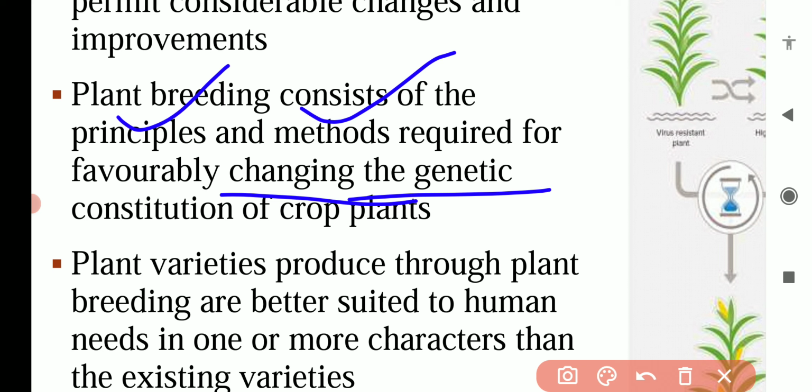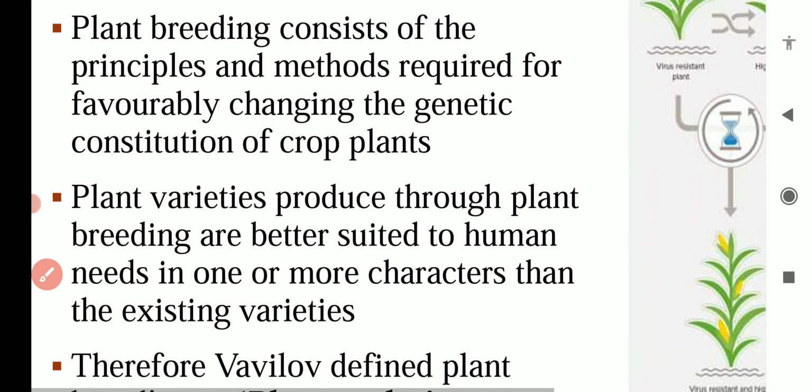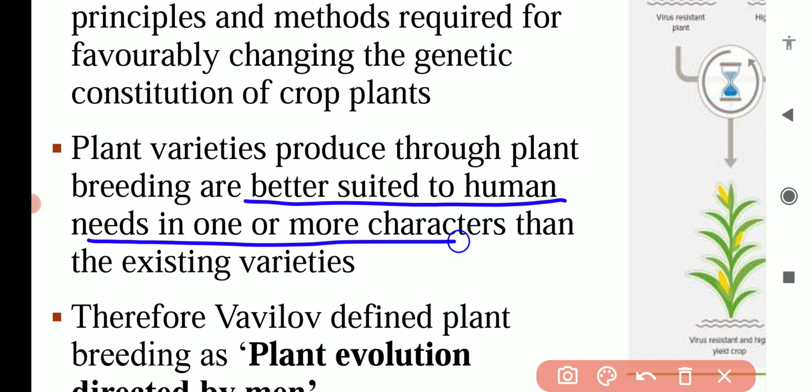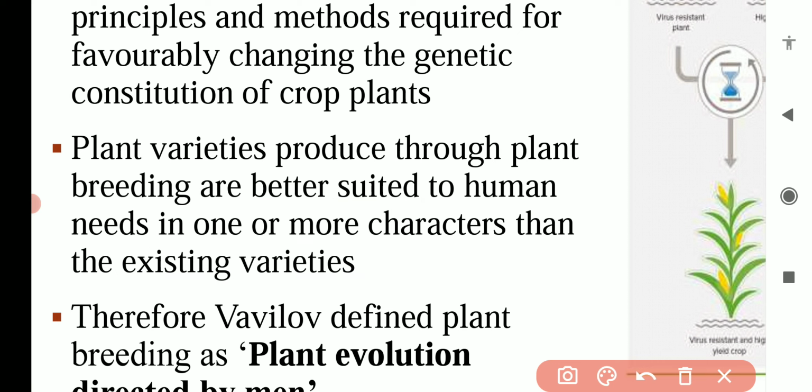So plant varieties, we all know that different plant varieties, new varieties, are produced by plant breeding. They are better suited to human need in one or more characters than the existing varieties. So by using plant breeding methods and principles, we can make different plant varieties which will be more useful to us and more suited to our present day needs.